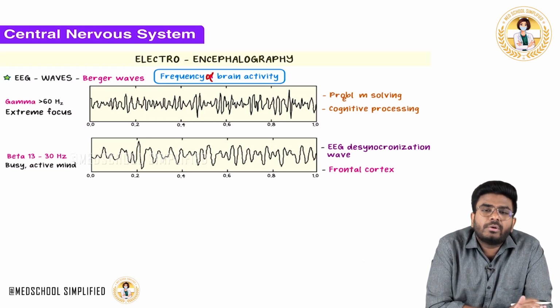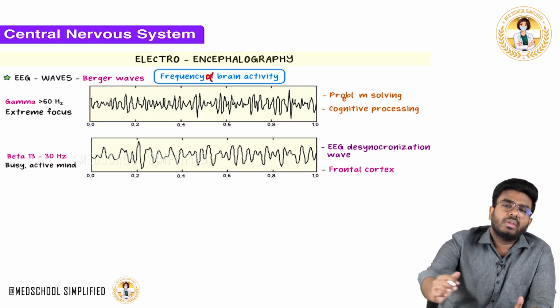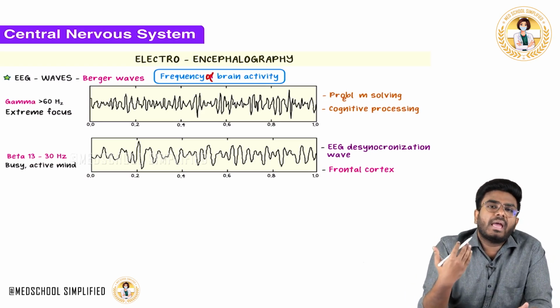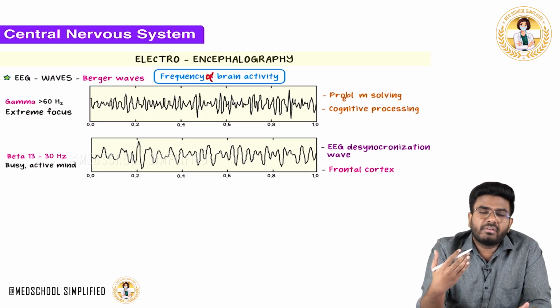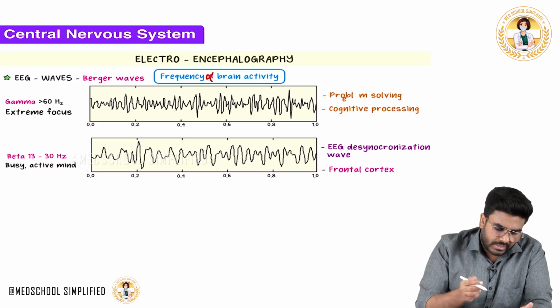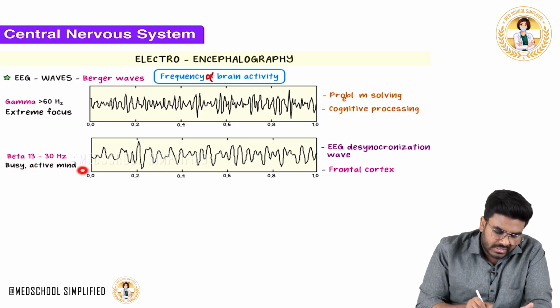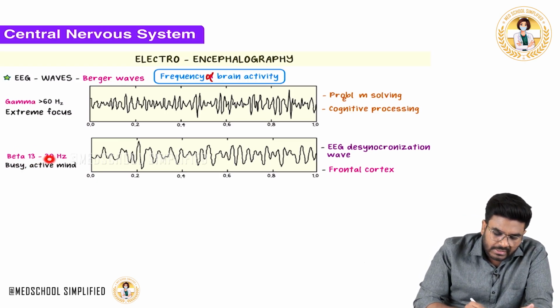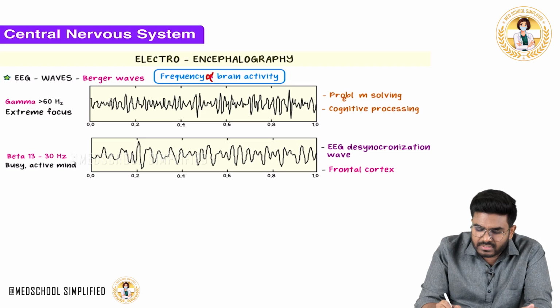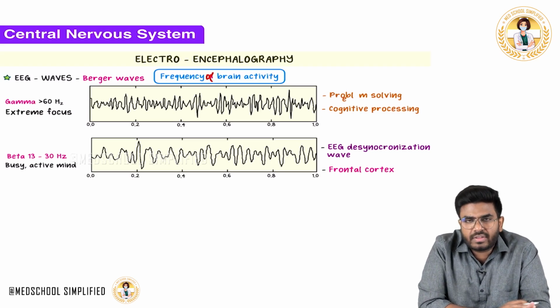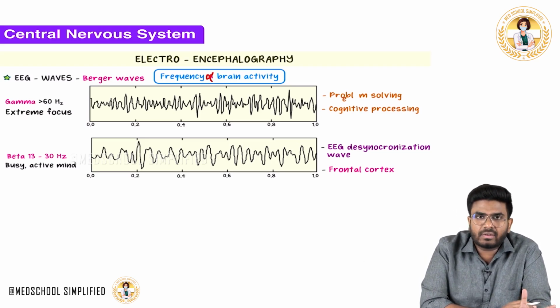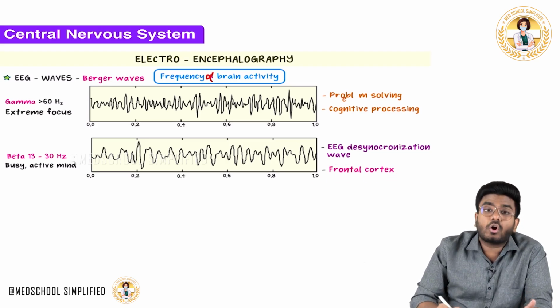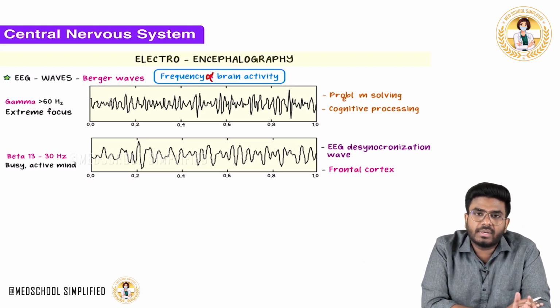Okay, the person is normally doing his regular activity. For example, right now, if I am talking, you will be having mainly beta waves. Beta waves are seen in an active mind, when the person is busy with the active mind. The frequency is 13 to 30 hertz, and these beta waves are called EEG desynchronization waves. This electrical activity is recorded mainly from the frontal cortex. So beta waves, 13 to 30 hertz.